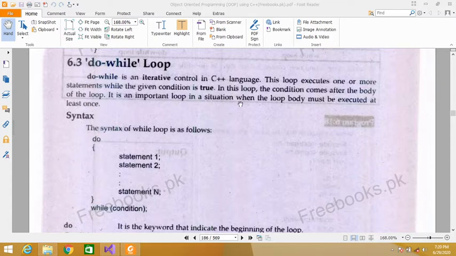So the second difference between while and do while loop is that in while loop, when the condition is true, then only the statements in the body of the loop will be executed. If the condition is false, then the while loop will never be executed. But in case of do while loop, it must be executed at least once, whether the condition is true or false. So a do while loop is always executed at least once.